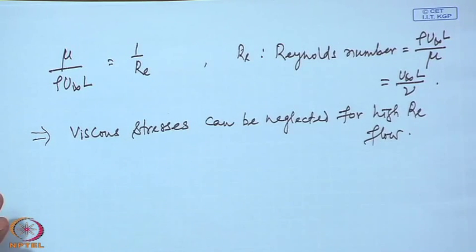So, when we say the flow is inviscid, that is what we mean, that the Reynolds number is very large.